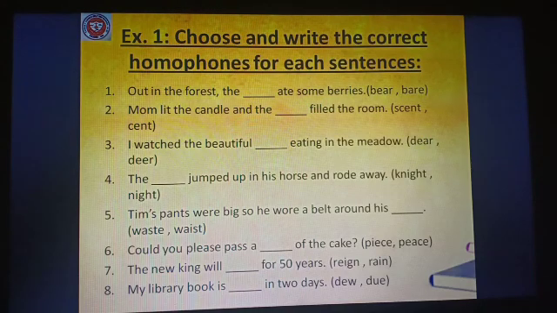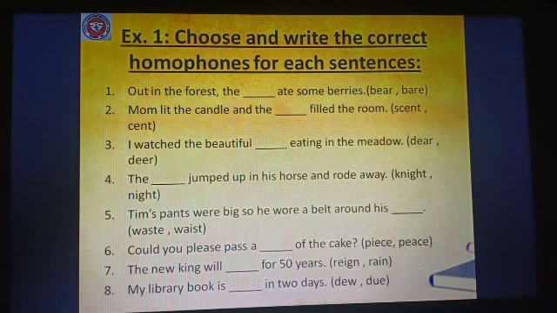Number 7, the new king will dash for 50 years. Reign, R-E-I-G-N, and rain, R-A-I-N. Number 8, my library book is dash in 2 days. Dew, D-E-W, and due, D-U-E. Okay, I hope all of you are writing it down.